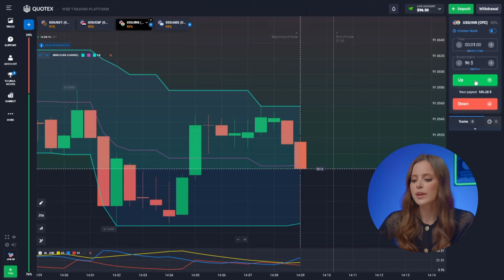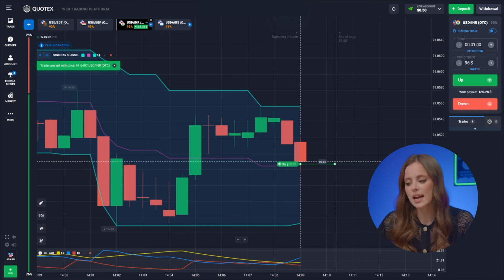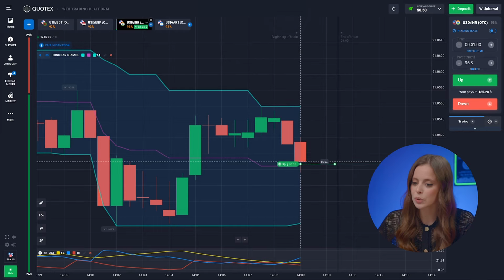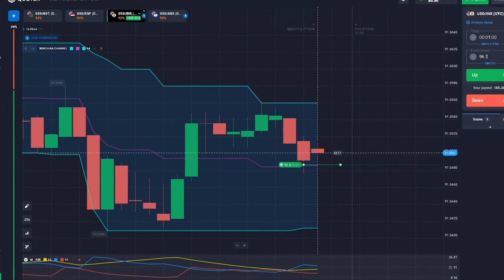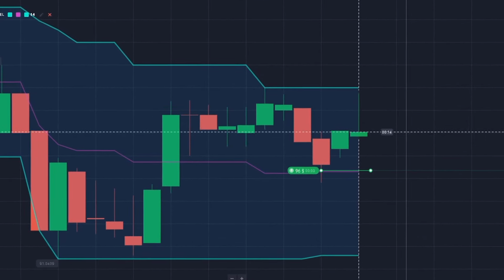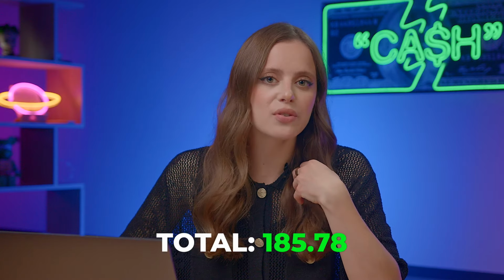Alright, moving on. The US dollar and the Indian rupee hitting higher. Buyers are not letting the price drop below the central line of the Donchian channel. Plus, bullish dominance is brewing again on ADX. Nailed it again! I'm excited to see how the situation with this asset develops. But now I'm moving on to the next pair.